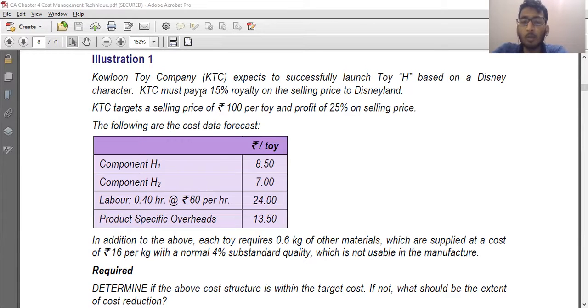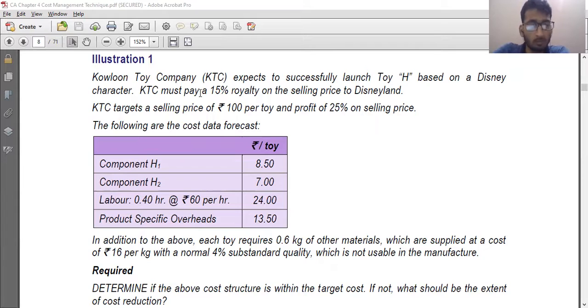So basically 0.40 hour means 2 by 5 of 60, or 24 minutes. So we require 24 minutes to make a product. And one hour of labor charges is 60 rupee. Now product specific overhead is 13 rupee 50 paise.